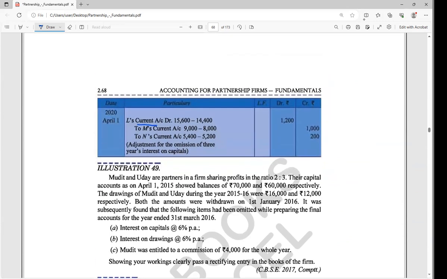I'm not showing the answer. But here it is not only interest on capital; interest on drawings is also there, and Mudit's entitled commission is also there. All these are omitted, I hope. See, all items are omitted. So the items to be credited in the capital account are this one and this one. But remember that only Mudit has the commission, while interest on capital applies to both Mudit and Uday. Here, one amount is to be debited. One by one we should do. After that, we could find the total amount, and after that we will do all the things needed. Clear?